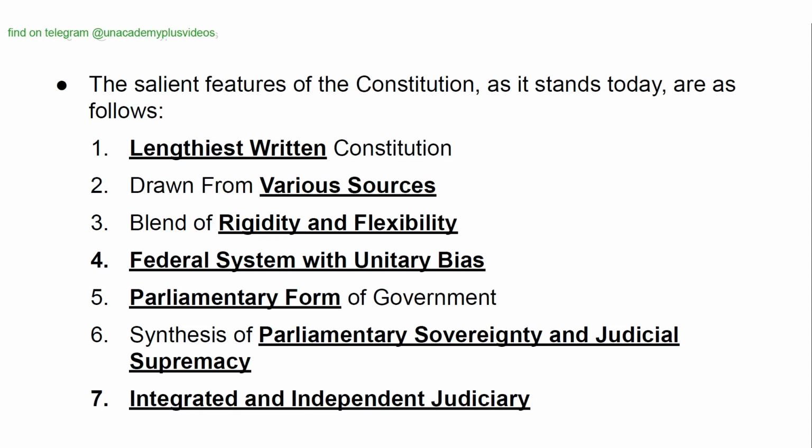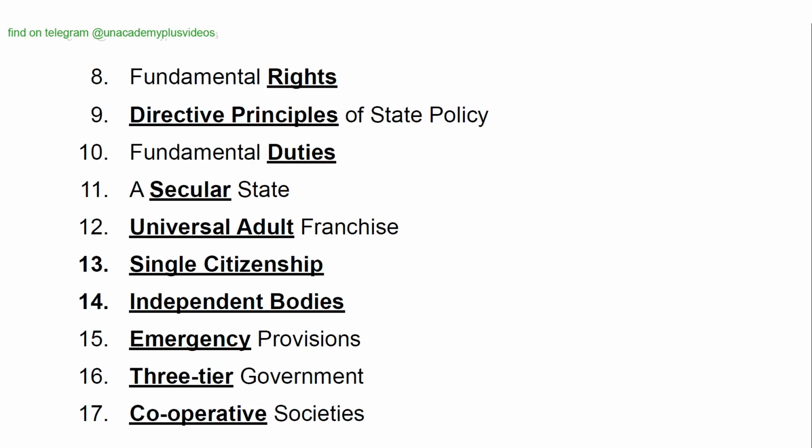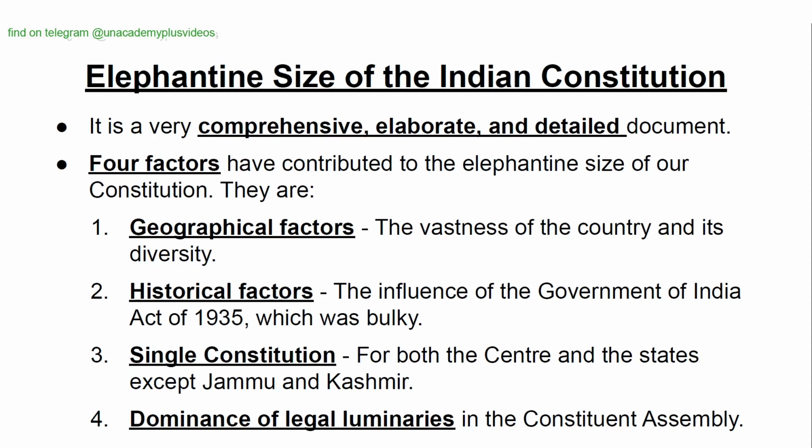Lengthiest written Constitution drawn from various sources, blend of rigidity and flexibility, federal system with unitary bias, parliamentary form of government, synthesis of parliamentary sovereignty and judicial supremacy, integrated and independent judiciary, fundamental rights, directive principles of state policy, fundamental duties, a secular state, universal adult franchise, single citizenship, independent bodies, emergency provisions, three-tier government, cooperative societies.